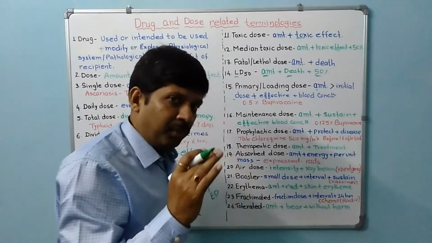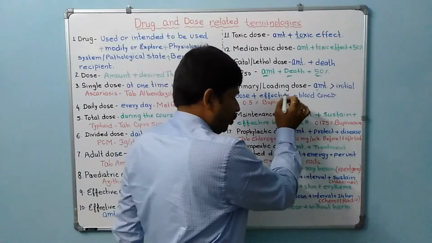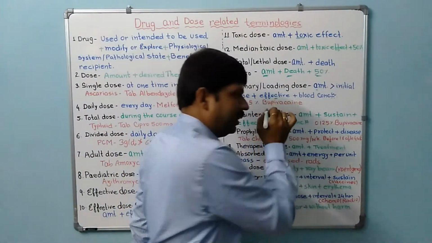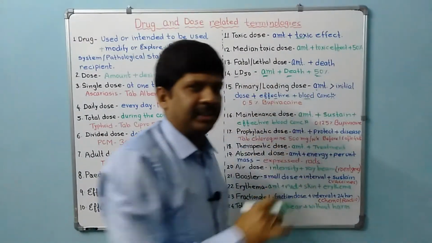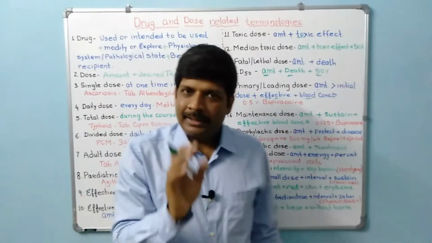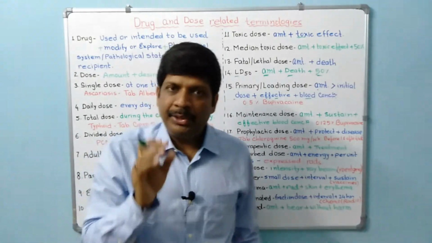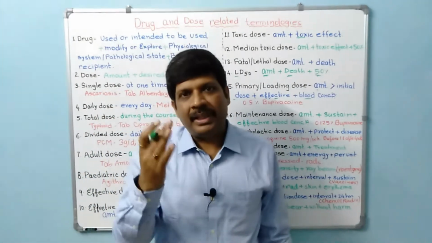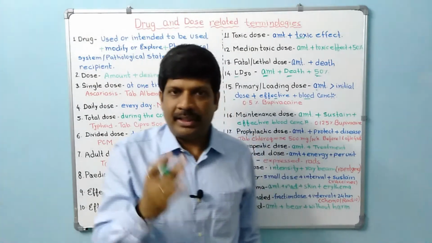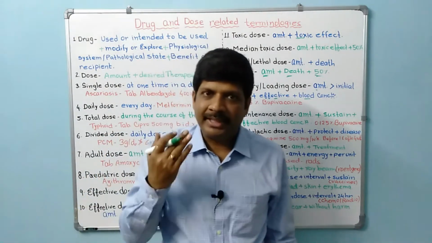And why is it given more? To produce an effect by reaching a particular blood concentration. Say there is one drug X and you need to have 20 microgram per deciliter of blood concentration in the body to produce the desired effect.